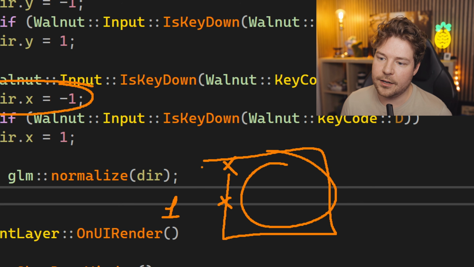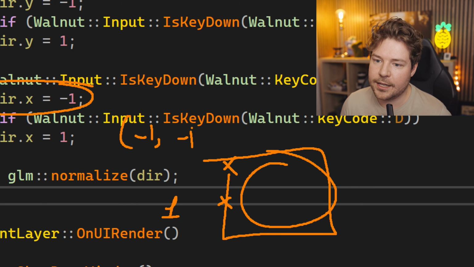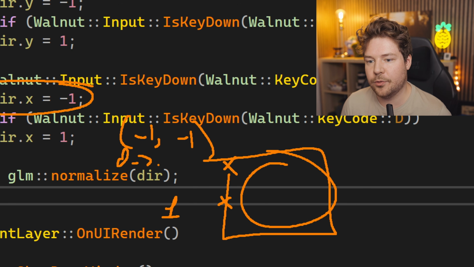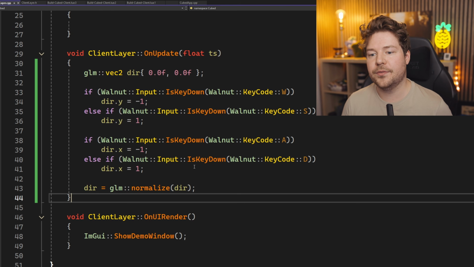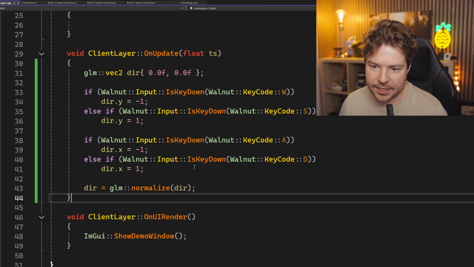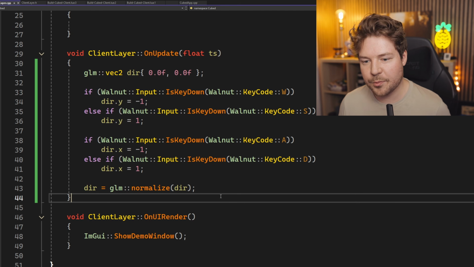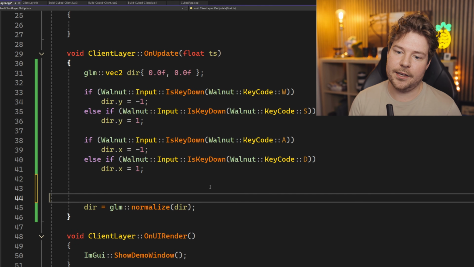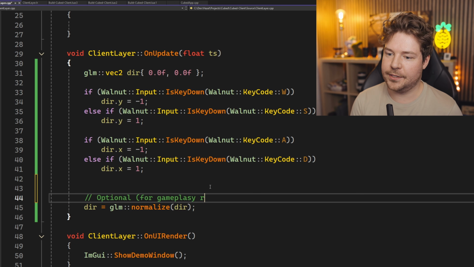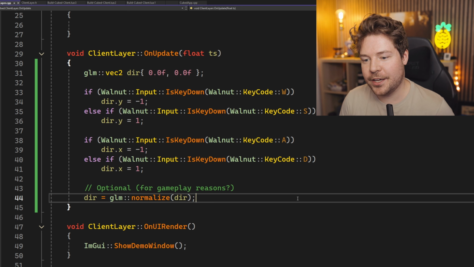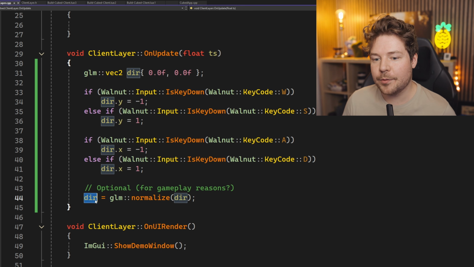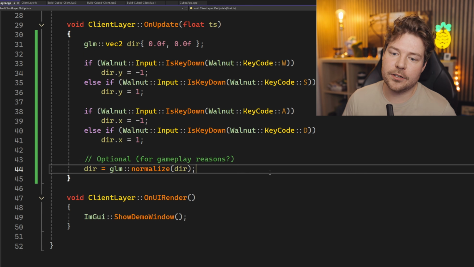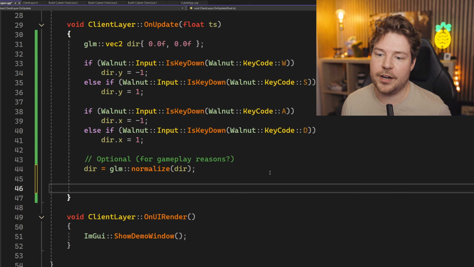But if you're up here and it's like -1, -1, that's not a unit vector, and it will bring it down to like 0.707 or whatever it is on both of these axes, and that will obviously make you go that same amount of distance per frame. So there's just a little small thing to consider if you care. So again, I'm going to just say optional for gameplay reasons, but we may want to play around with that for fun.